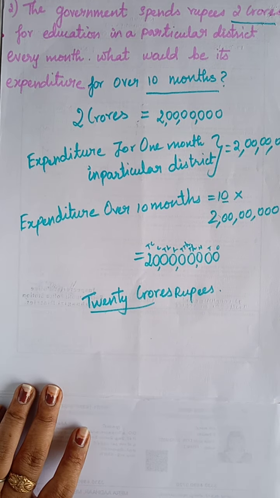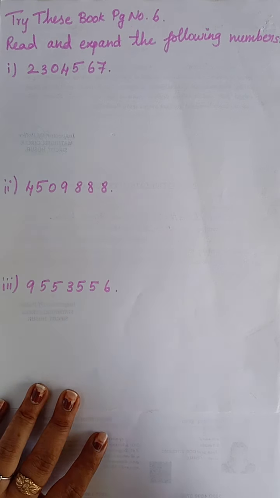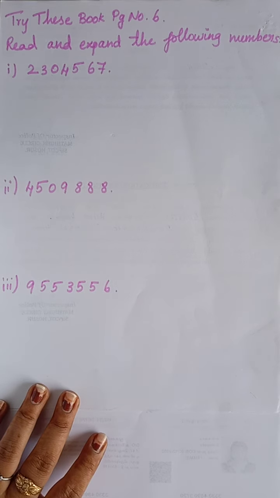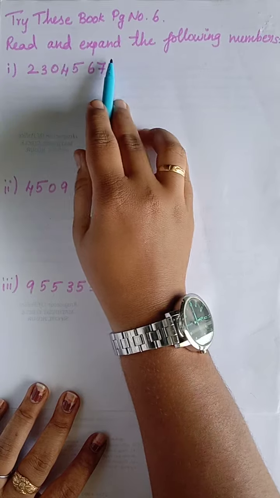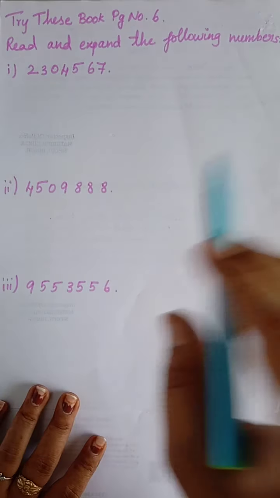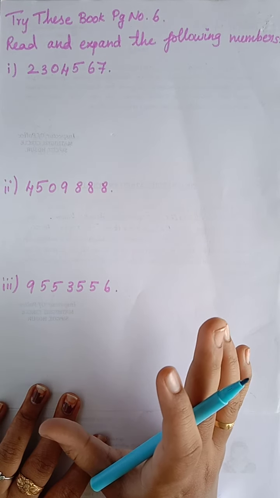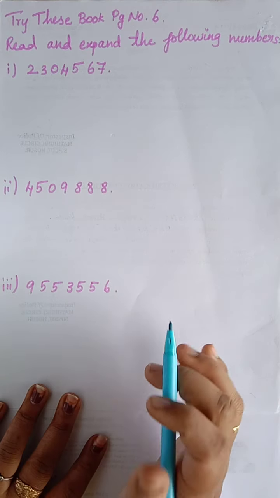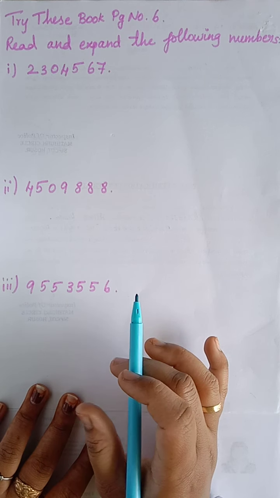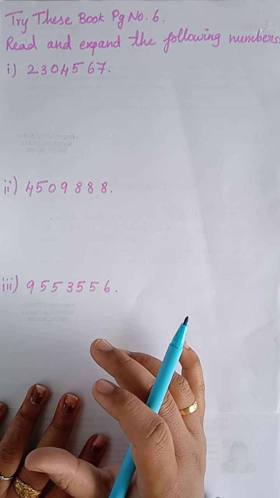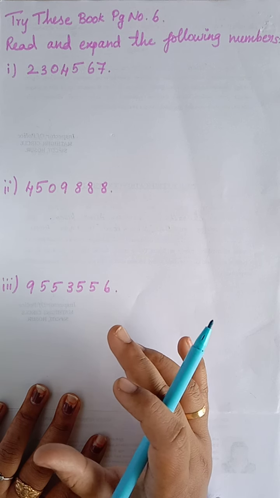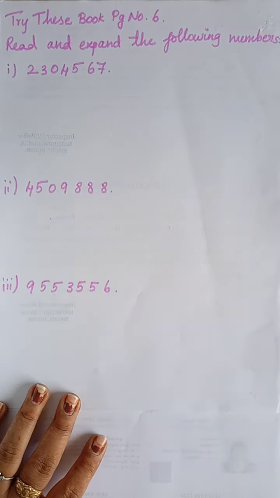Okay, then try these, book page number 6. Read and expand the following numbers. Here also, we have already studied in the previous sessions how we have to follow the expanded form. The first thing we have to do is put the place value. After writing the place value, we have to write the expanded form.